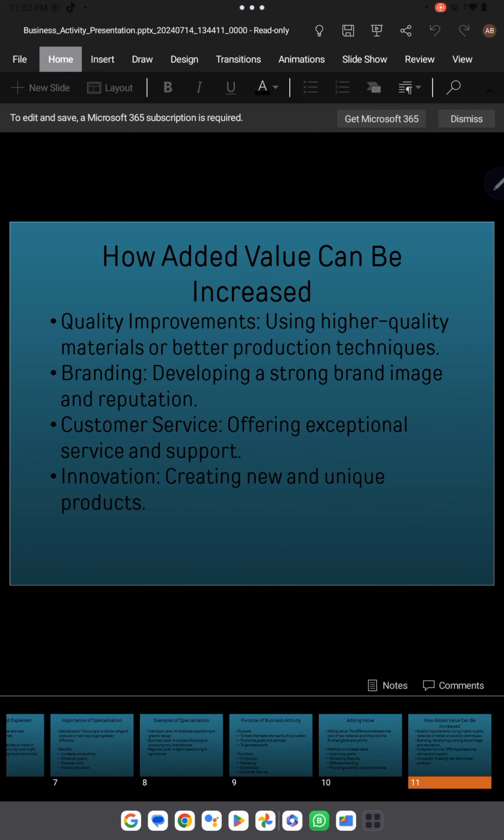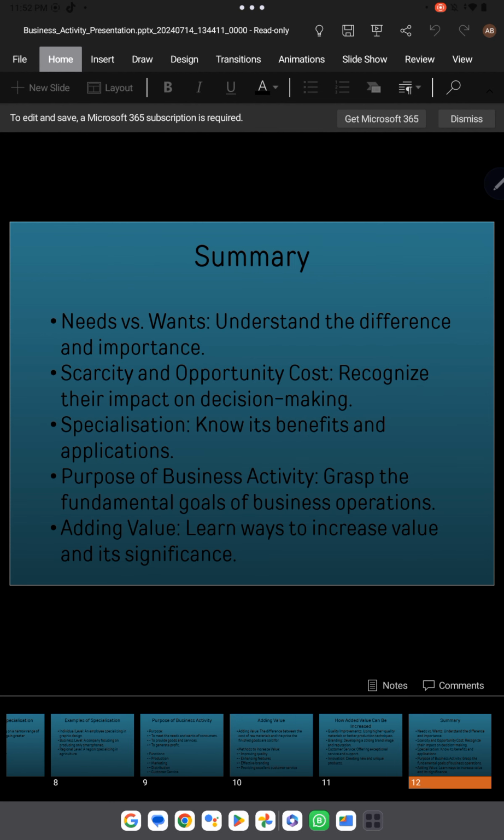Okay, so we already talked about it. This is a summary, you can read it, and this is for the business activity. And in the next lecture we will be learning the classification of the business.